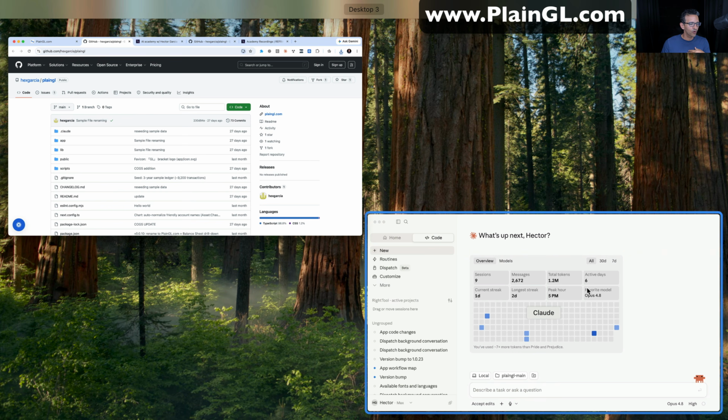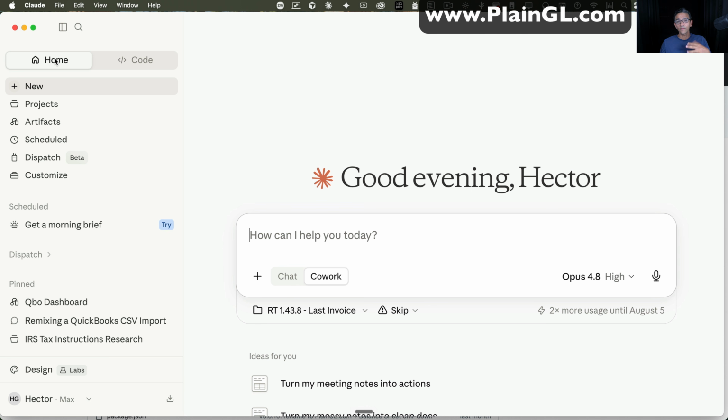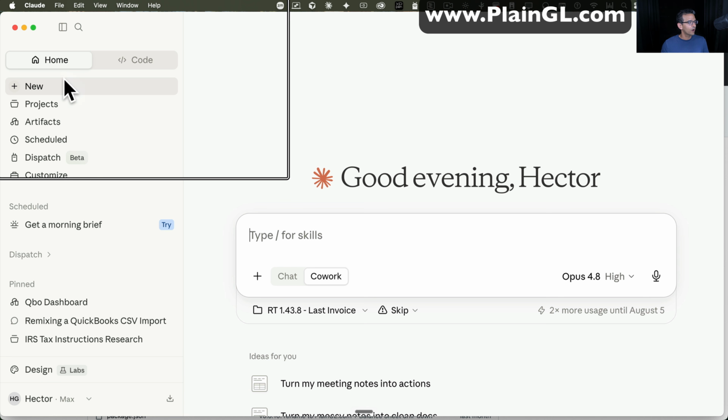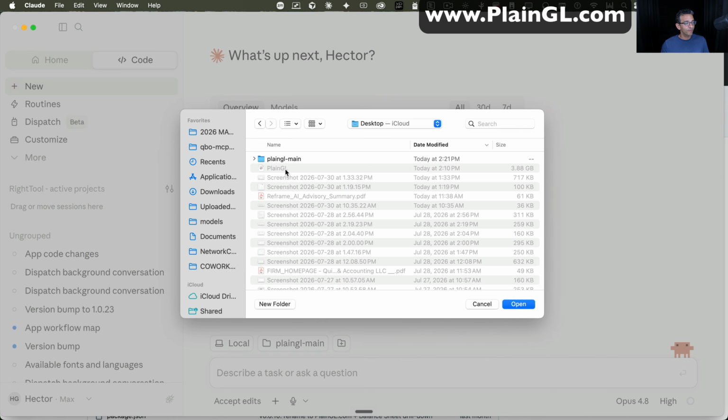So let's go over to Claude. Now, you could do this with ChatGPT also, but I'm using Claude. I'm teaching everybody how to use Claude. You're going to go into Claude, and this is the Claude desktop app, the Claude Cowork app that you install in your computer. You're not going to be in the home mode, you're going to be in the code mode. So you go into code, and then you click on this little folder here so you can add a folder, and you go find the folder of that zip file you downloaded.